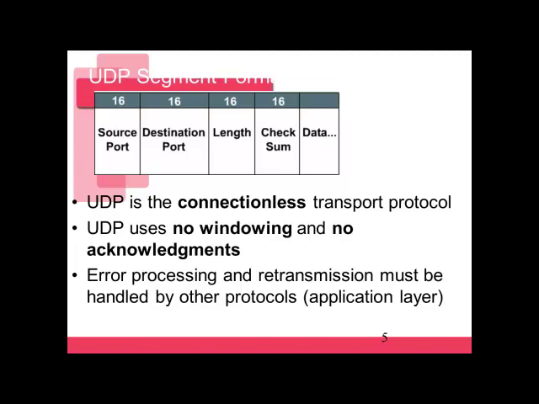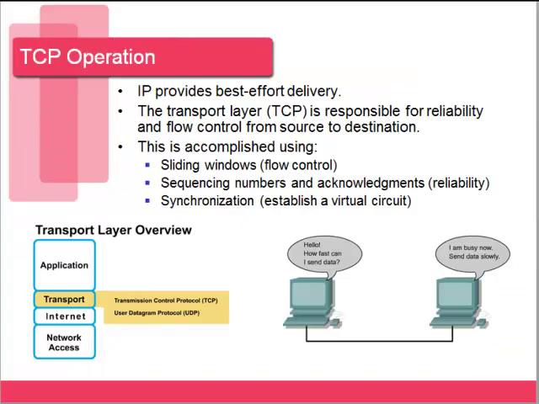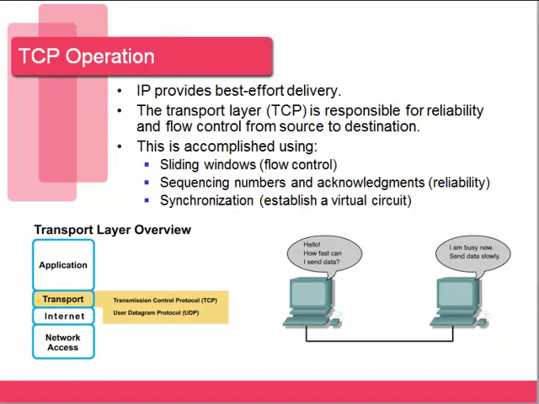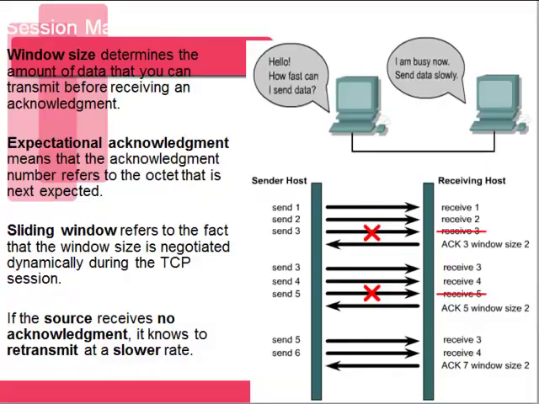Whereas if DNS used TCP, it would resend the data until that web page pulled up. That's not how it works. So UDP is connectionless, with no guaranteed delivery of the packets. We said that TCP is reliable compared to UDP. And some of the ways that TCP is reliable is through sliding windows, sequence numbers and acknowledgements, and also through the use of synchronization. We're going to talk about some of the ways these work.